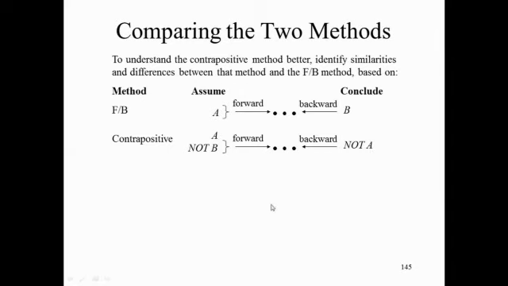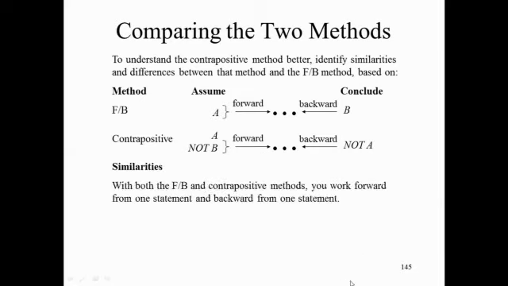What similarities do you see when you compare the forward-backward and the contrapositive methods? You can work both forward and backward. In both cases, you can work forward and backward. In fact, from how many statements? One statement. And down here? One statement. So you're working forward from one statement, and you're working backward from one statement.